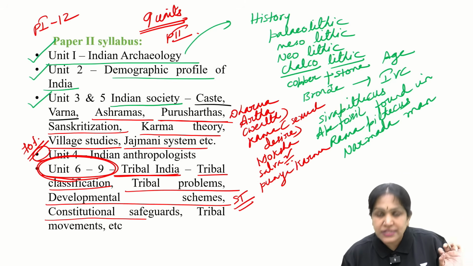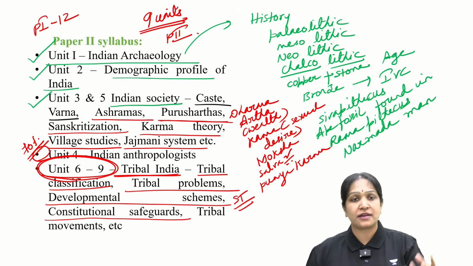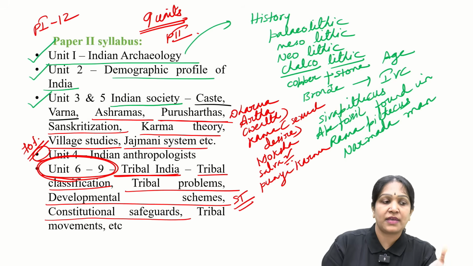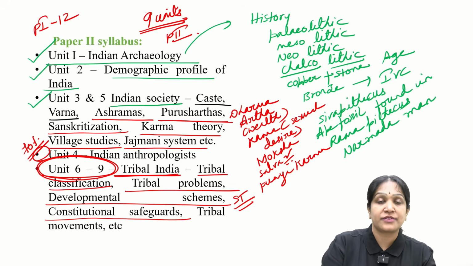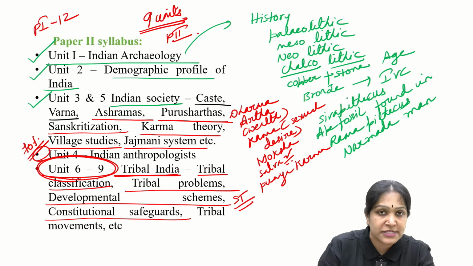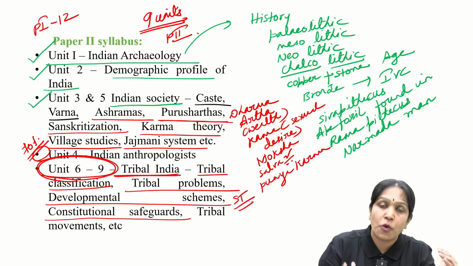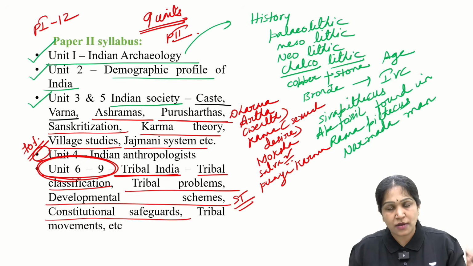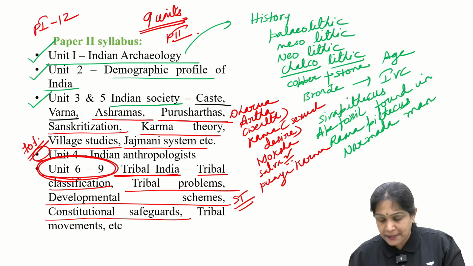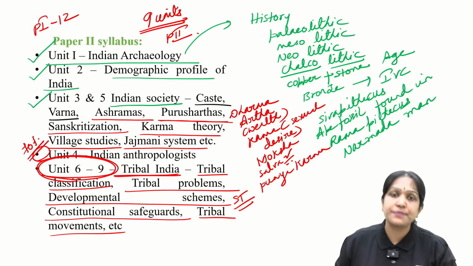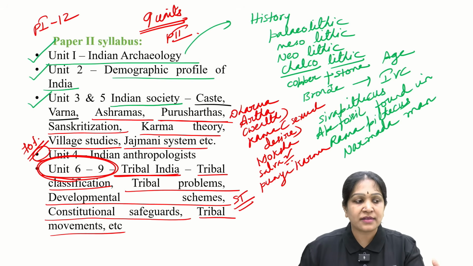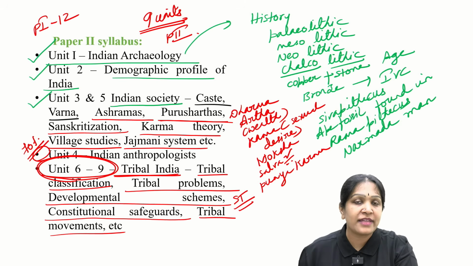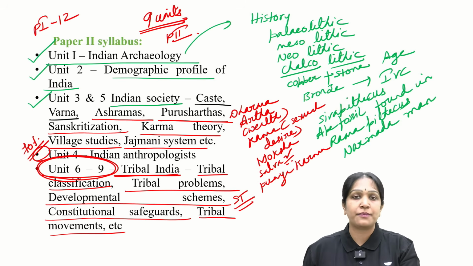And then constitutional safeguards, Article 15, Article 14, Article 16, speaking about equity and giving special provision to the tribals. Constitutional safeguards for SC, ST, OBC, all the 3 are given in this unit. And then the tribal movements. Movements means what? Rebels, revolutions, they fight for certain causes, they fight for their rights. So that is tribal movements.